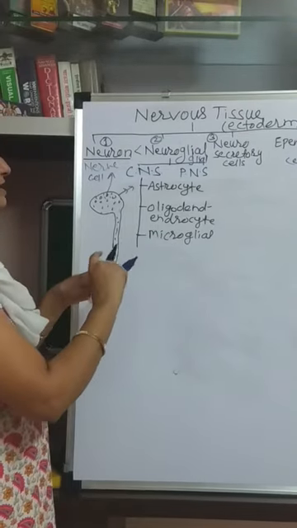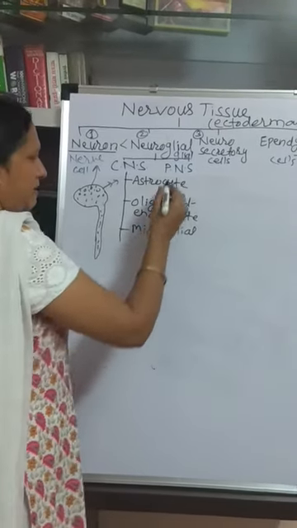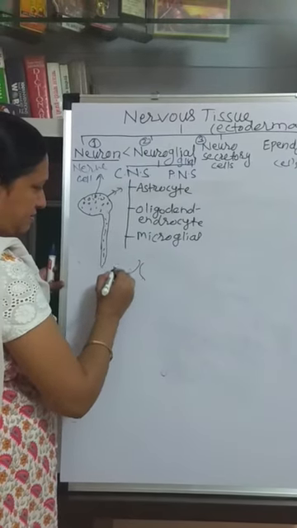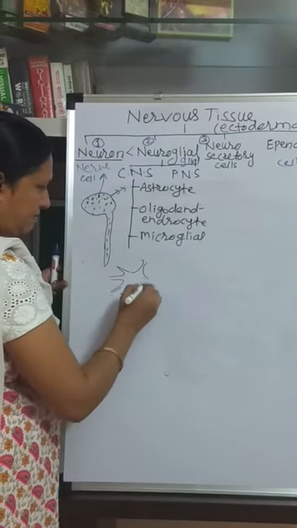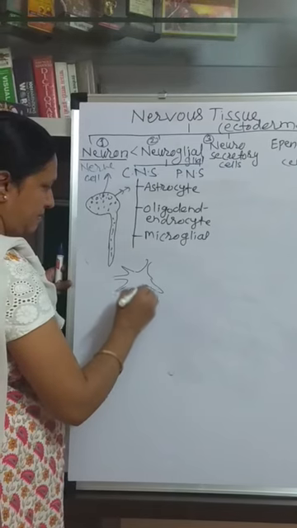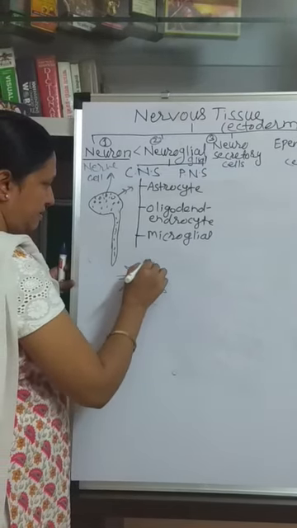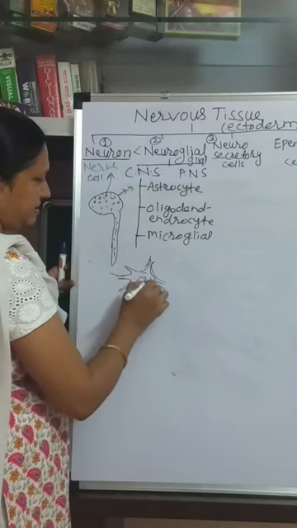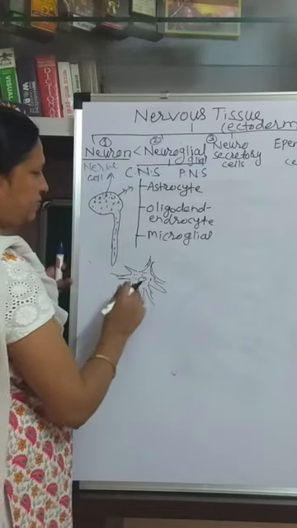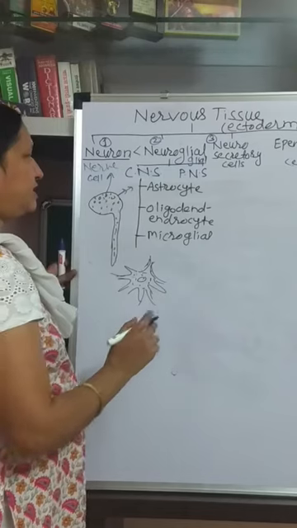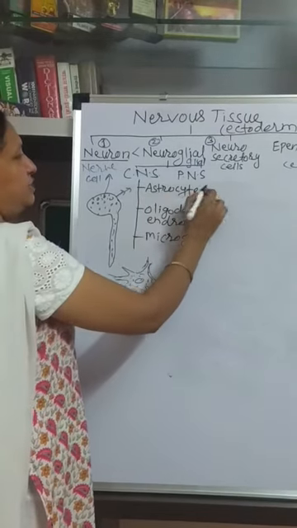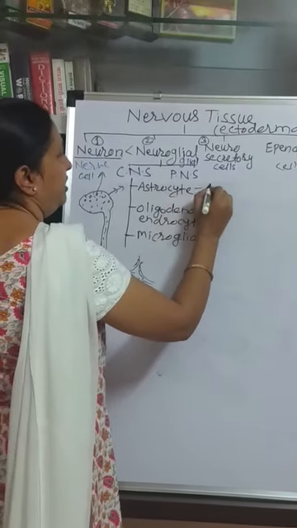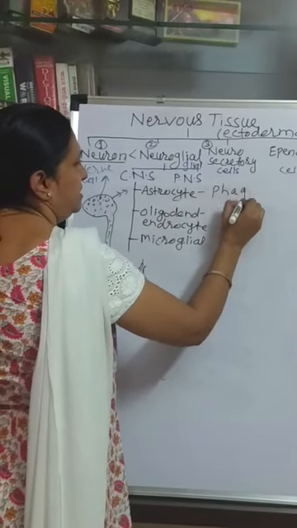Astrocyte cells are aster shaped, like a star shape, so they are called astrocyte cells. The function of the astrocyte cell is that they are helpful in phagocytosis.